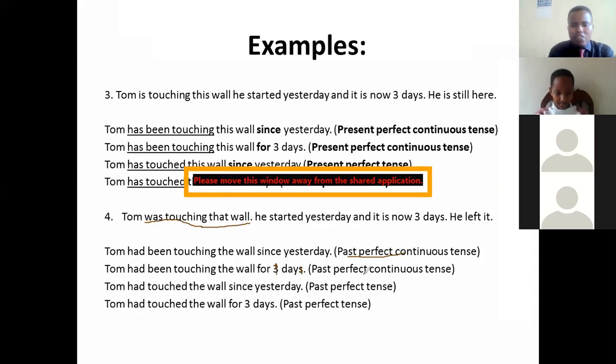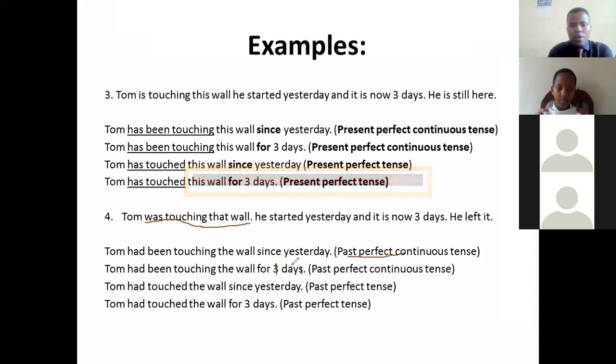Then this is past perfect continuous tense because we want to show how long he spent. How long did he spend touching that wall? It is only 1 day. If it is only 1 day, it means